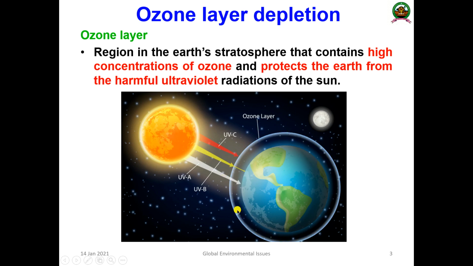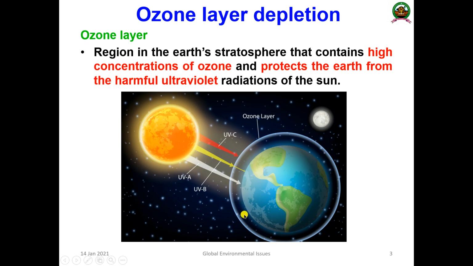The most important property of this layer is that it can prevent the harmful ultraviolet radiation directly penetrating from the sun to the earth. So this ozone layer is a coverage, a boundary, a barrier that protects the earth from the harmful ultraviolet rays emerging from the sun. Unfortunately, this layer has been depleted by various activities.